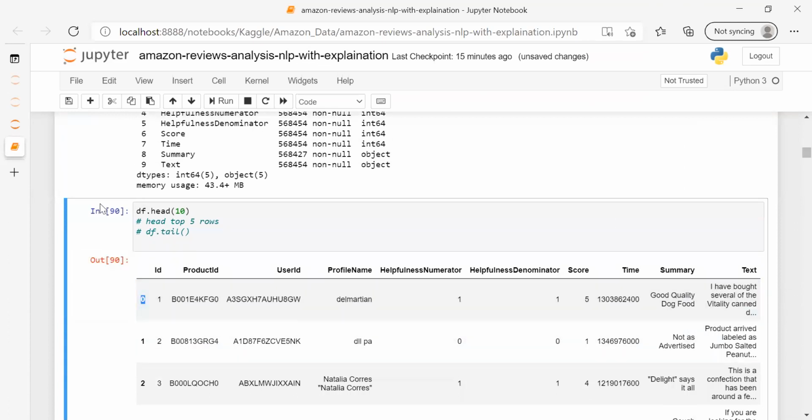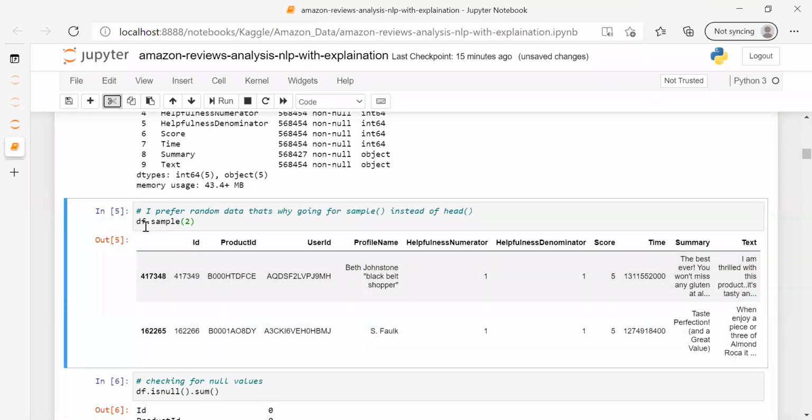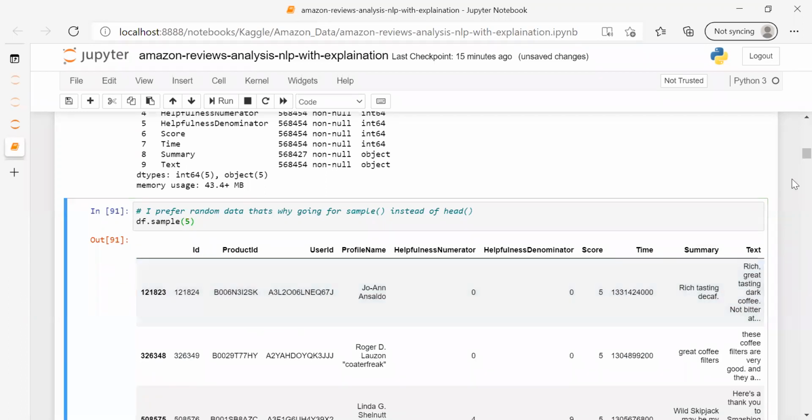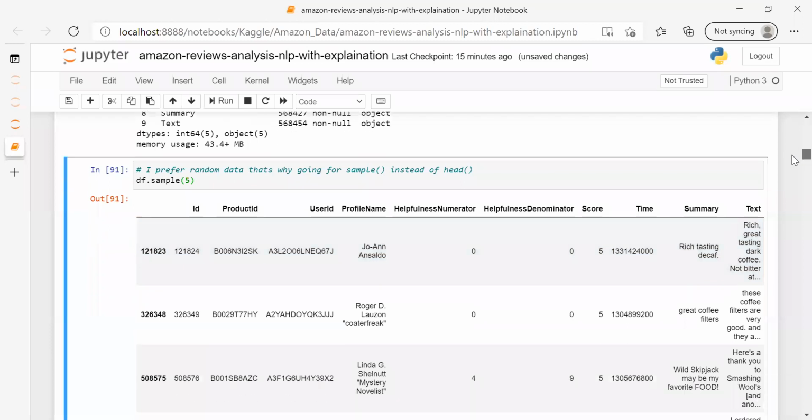But I don't prefer the head function. I usually prefer the sample function. Sample will give random data. Head gives just the top 5 rows, but I prefer sample because this will give me random rows. As I have mentioned 2, that means 2 rows are given to me as output. We can also change it. Suppose I give 5, it's going to give me 5 rows.